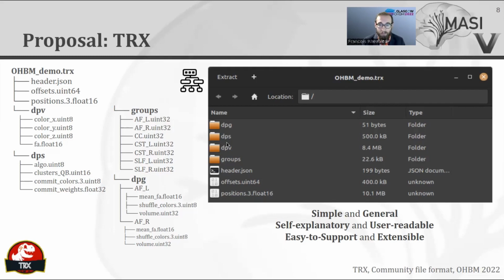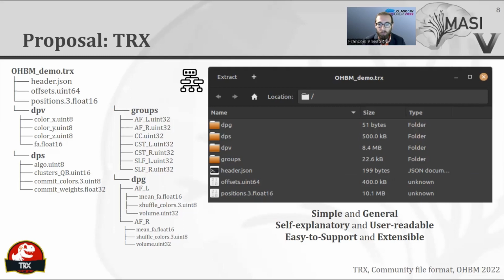So DPV and DPS are the easiest to understand. Data per streamline and data per vertex, in which you can store scalar or vector for each streamline or point, which is similar to what exists in the TRK file format. Then there are groups and data per group. This is a new concept that allows you to store sparse indices from the tractogram. This can be used to store bundle segmentation information or custom filtering indices. This is a new feature that is not in the TRK or the TCK.